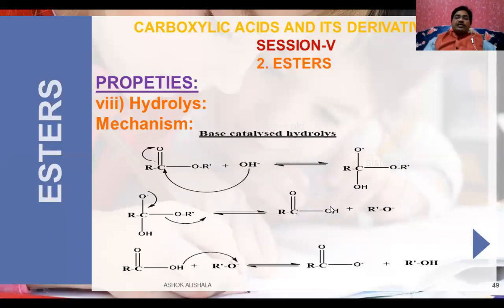Being a strong base, it absorbs the proton. The proton is absorbed by the alkoxy group and results in the formation of the carboxylate ion. Depending on the base, with potassium hydroxide the potassium salt is formed, and with sodium hydroxide the sodium salt is formed. That's why this is called the saponification reaction, which is used in making soaps. This is the base catalyzed reaction. See, this is about esters as well as amides.